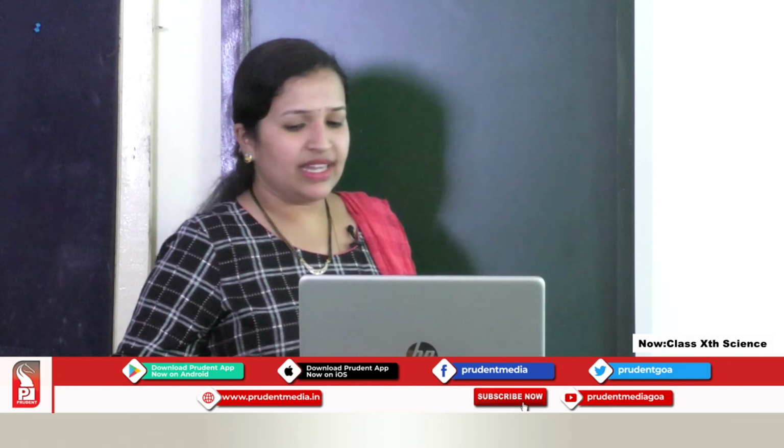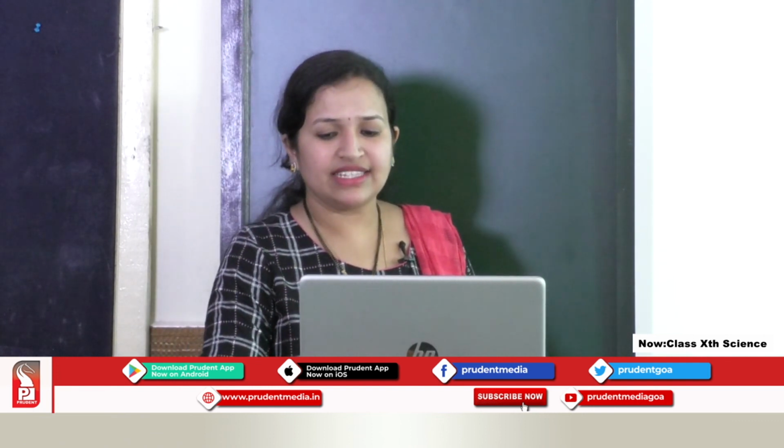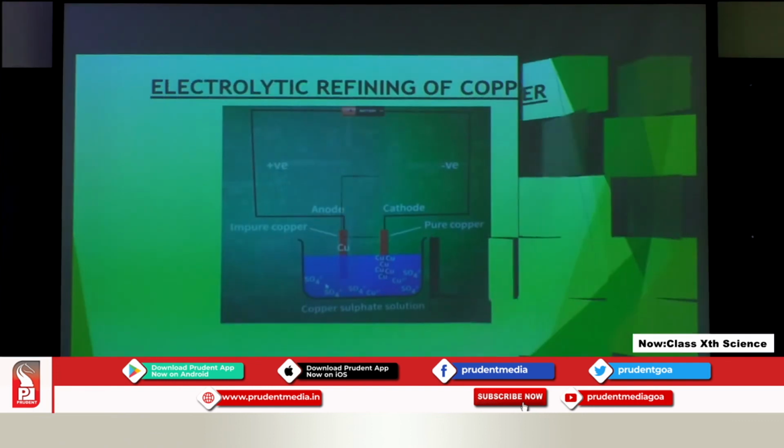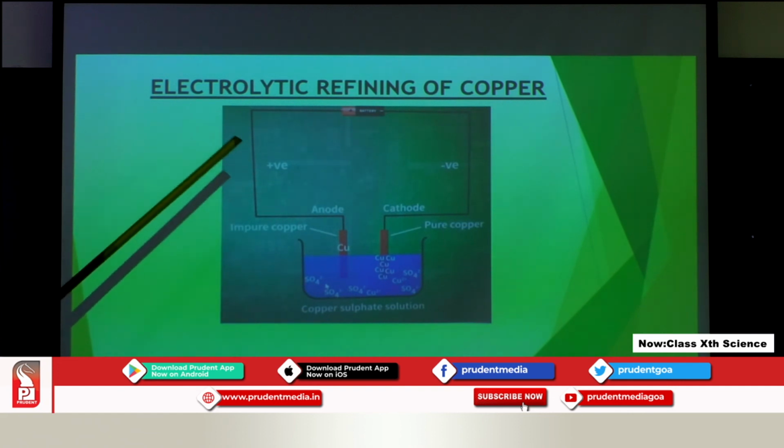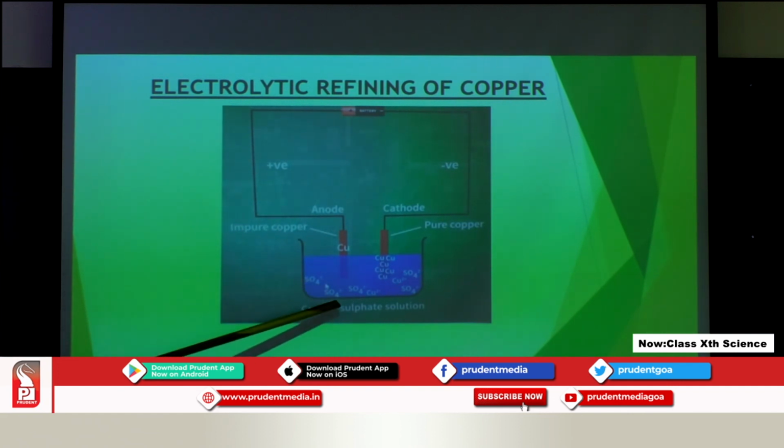Now, here in this electrolytic refining, let us see what is done. Let us have a look at the picture. So, this is a picture of electrolytic refining. We are using an electrolyte. Suppose now if I want to refine copper, I will use copper sulphate solution. So, it is electrolytic refining of copper we are doing.